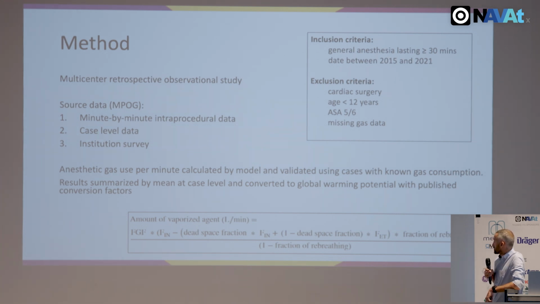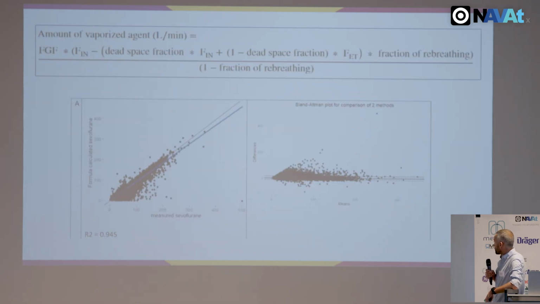The other thing that seems simple is to calculate anaesthetic gas. You multiply fresh gas flow with the set vaporizer dial concentration, but that vaporizer dial concentration is not available in the majority of the health records. So there's a formula here developed by Jan Hendricks and colleagues, which estimates the vaporizer set dial concentration using end-tidal fraction and the rebreathing fraction and an empirically determined dead space fraction. And we've been able to use our data set as well to validate that, correlating closely with the measured consumption that we have for a minority of cases.